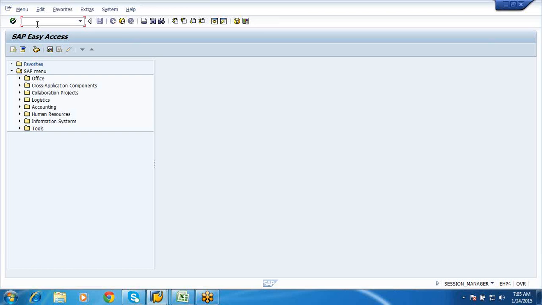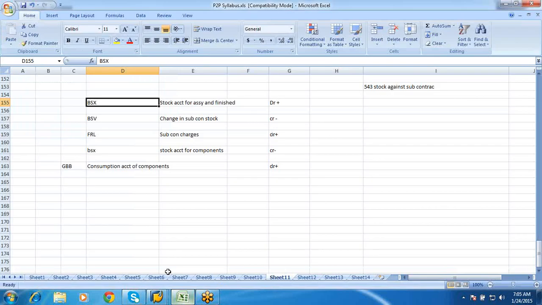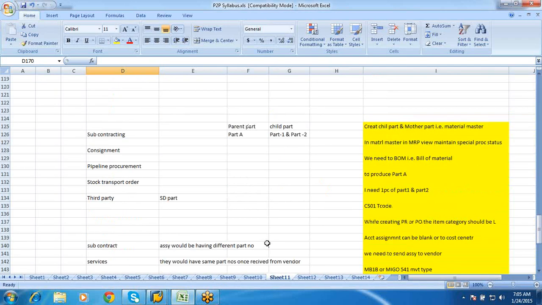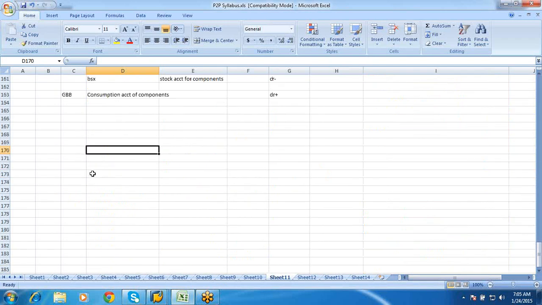Okay, so now next, we will go to one more special procurement type. Okay, so that is your pipeline. Okay, so this pipeline, most of the time it is used in your oil and petroleum industries.